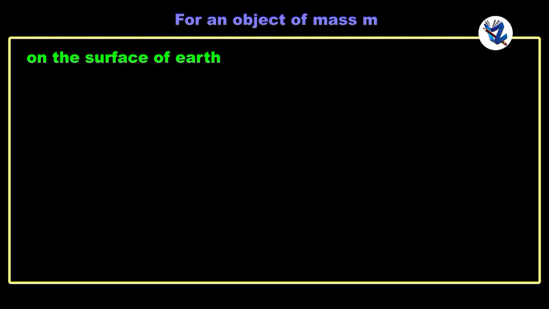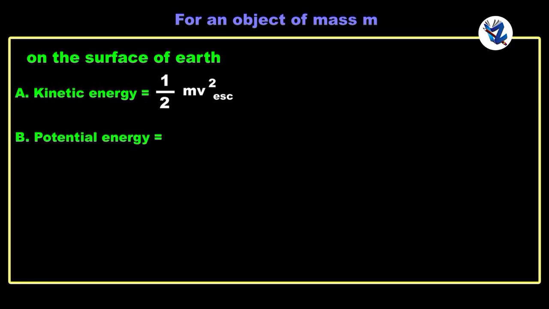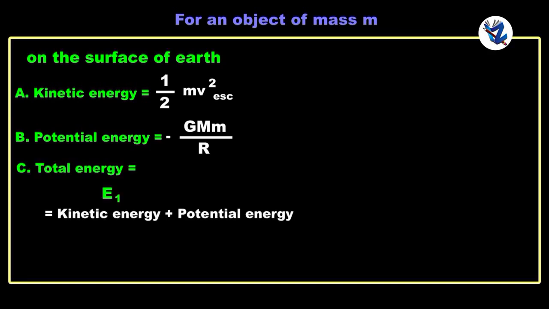For an object of mass m on the surface of earth, kinetic energy is equal to 1/2 m v_esc square, potential energy is minus GMm upon R, and total energy E1 is kinetic energy plus potential energy, that is 1/2 m v_esc square minus GMm upon R.